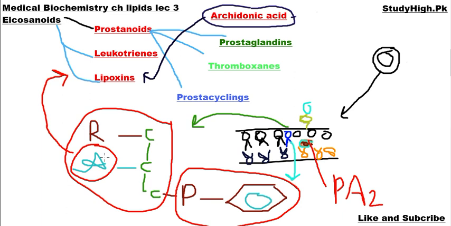In this way, arachidonic acid has been removed from the phosphatidylinositol, and this arachidonic acid that is connected with carbon 2 of glycerol of phosphatidylinositol can further be used for the production of different types of eicosanoids.